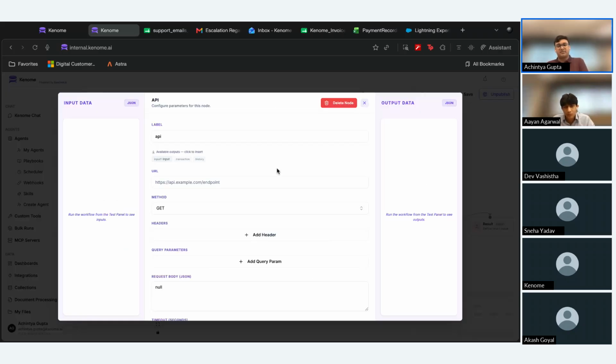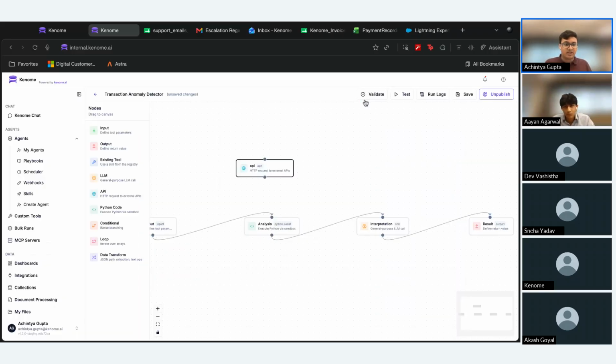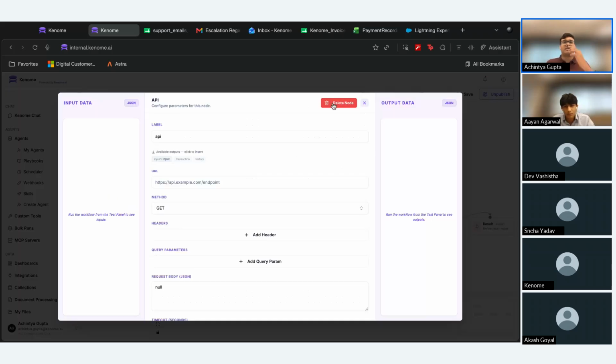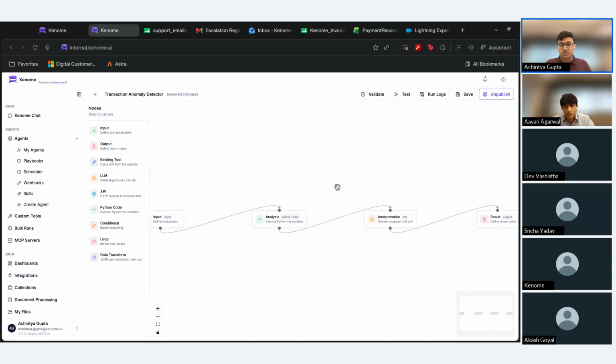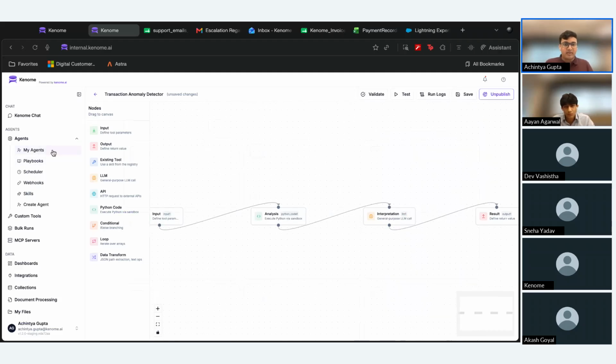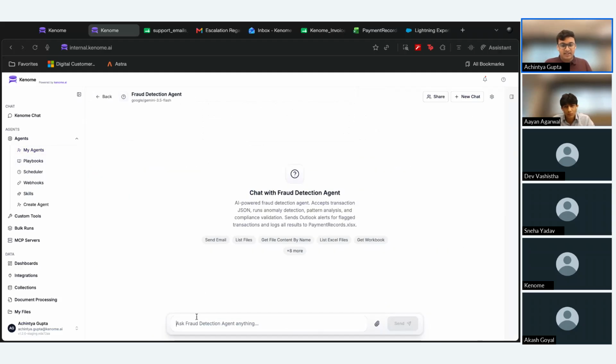We can also use this custom tool to maybe call some custom APIs. So if you have a custom internal tool, for example, that you wish to automate with the platform, but we don't have an integration for that yet, you can use this custom tool builder for that. Or maybe if you have some ML models within your enterprise that you wish to use within your agents, we can implement those over here as well. But coming back to the agent, let's run this agent for your reference over here.